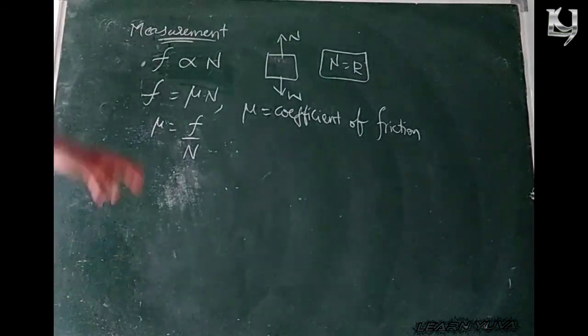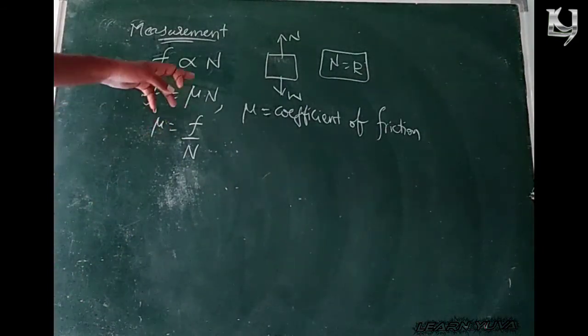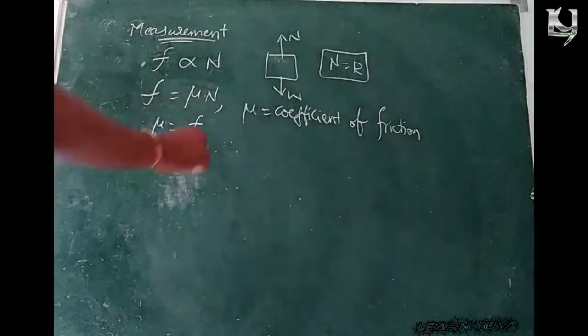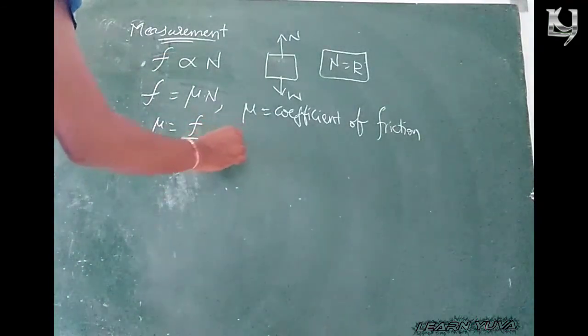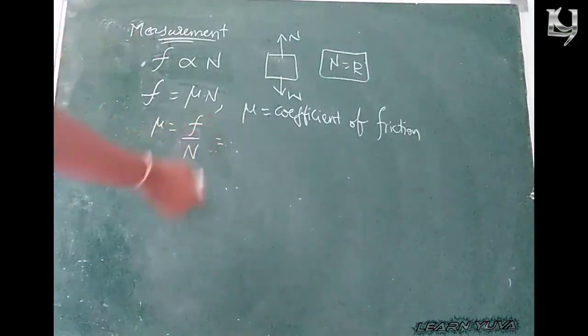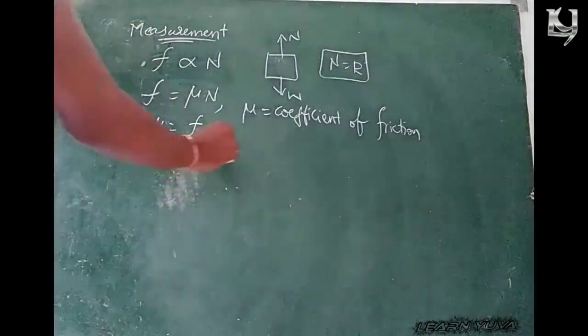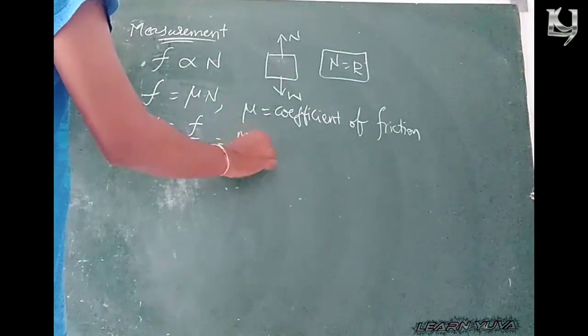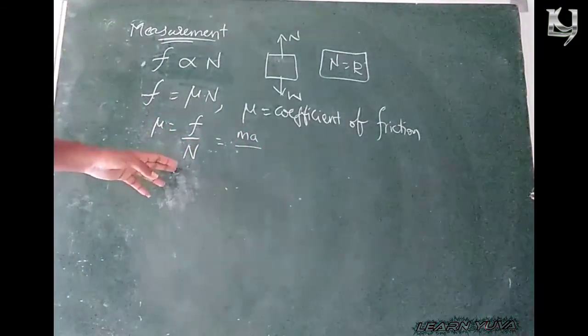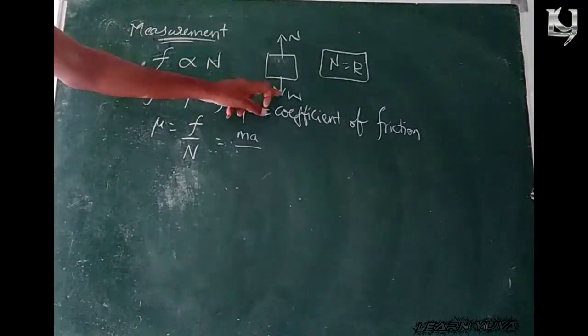So it is the ratio of forces. What is F? F is nothing but force. Of course, it is a friction force, but it is a type of force. So let's write it as m into a. N means normal force. Normal force is nothing but the weight of the body. Weight formula is mg.